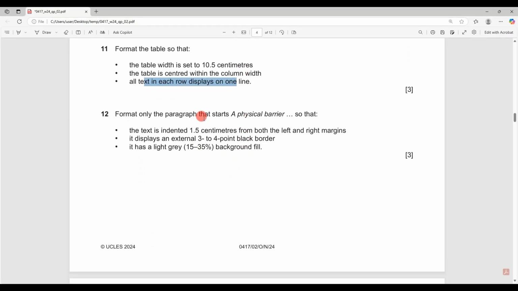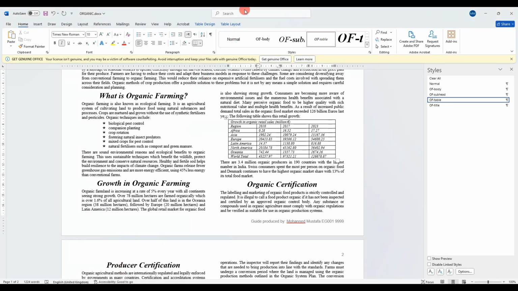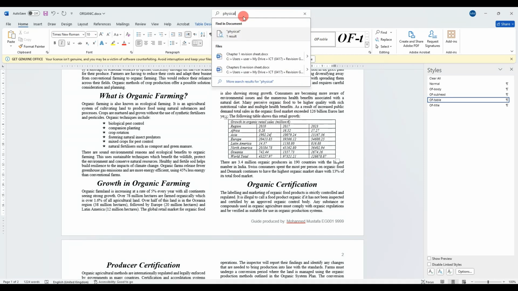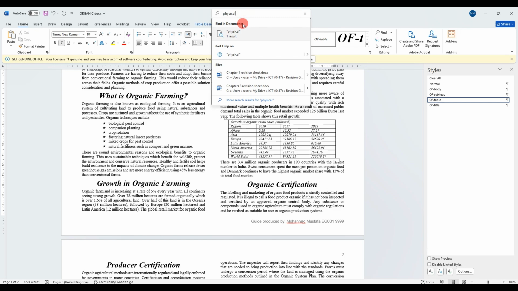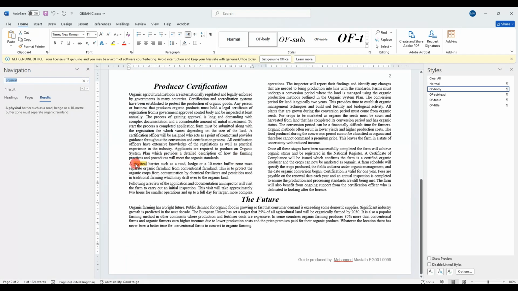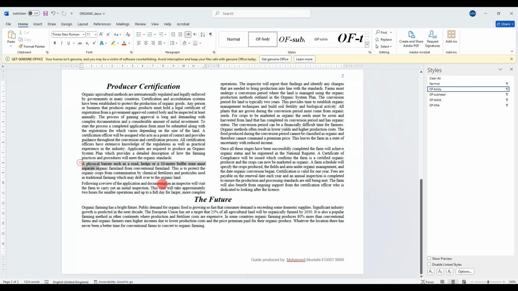And format only the paragraph that starts with a physical barrier. Let's find this paragraph. Physical. So where is it? Okay, here it is, a physical barrier. So we find the paragraph. This is the paragraph that says it's a physical barrier.